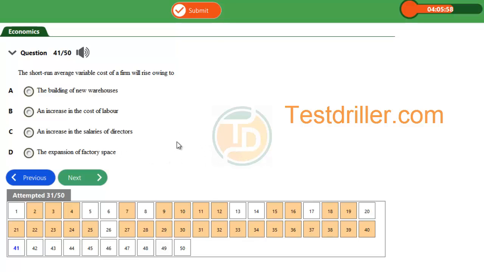An increase in salary of directors: directors are administrative personnel. So salaries paid to directors are seen to be fixed costs, because administrative salary is an amount that does not change as output changes. Irrespective of the output produced, irrespective of the level of services rendered, the amount of salary paid to directors is constant, is fixed.